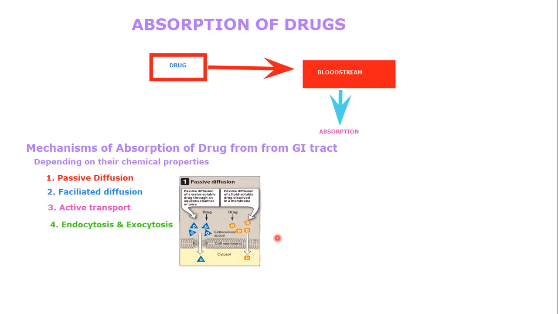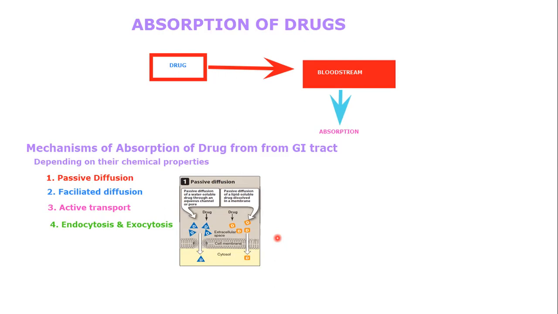In other words, drugs move from a region of high concentration to a region of lower concentration. Passive diffusion does not involve a carrier, is not saturable, and shows low structural specificity. The vast majority of drugs can be absorbed by this mechanism.